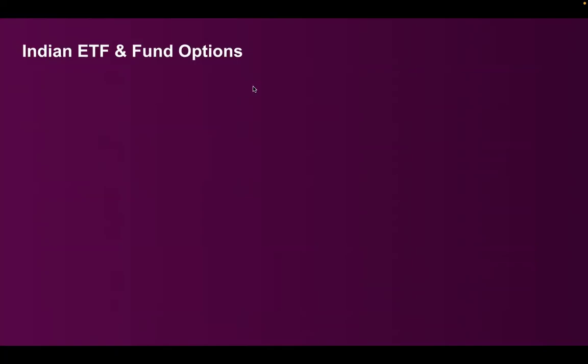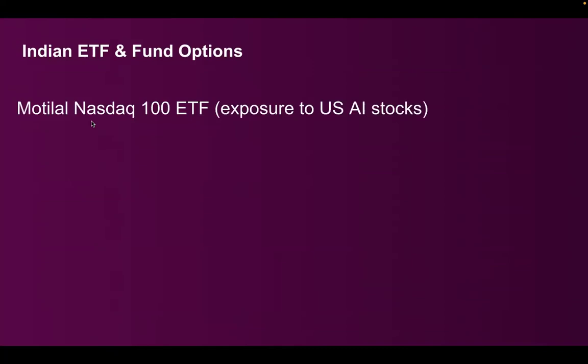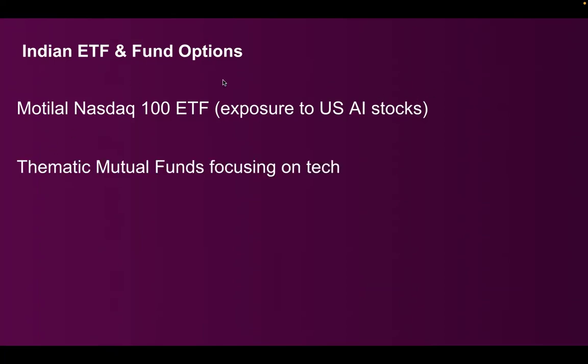So what are all the different ETF options available in India for tech companies? The first one is the Motilal Oswal Nasdaq 100 ETF. This invests in Nasdaq 100 stocks. This is not a direct pure play ETF. They have exposure to some of the AI stocks, but they invest in the top 100 Nasdaq stocks. So this is a fully diversified tech ETF. It is not a direct AI ETF.